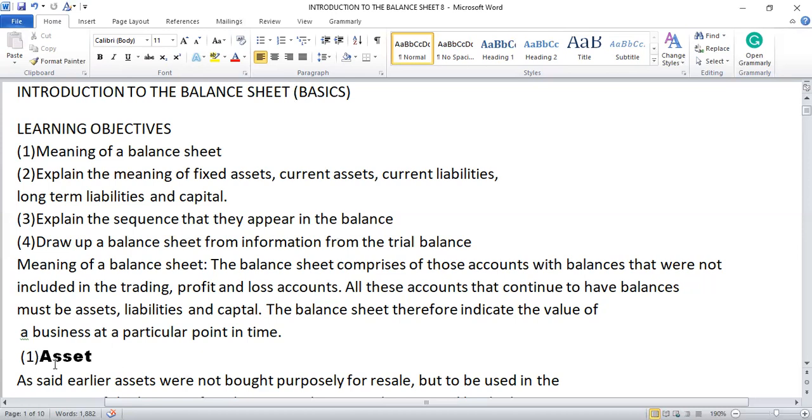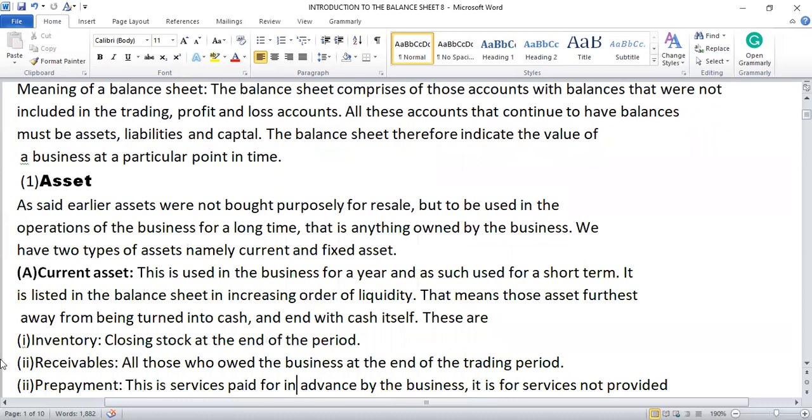So, asset. What is an asset? Assets are not bought purposely for resale, but to be used in the operations of the business for a long time. That is anything owned by the business. We have two types of assets, namely current assets and fixed assets.